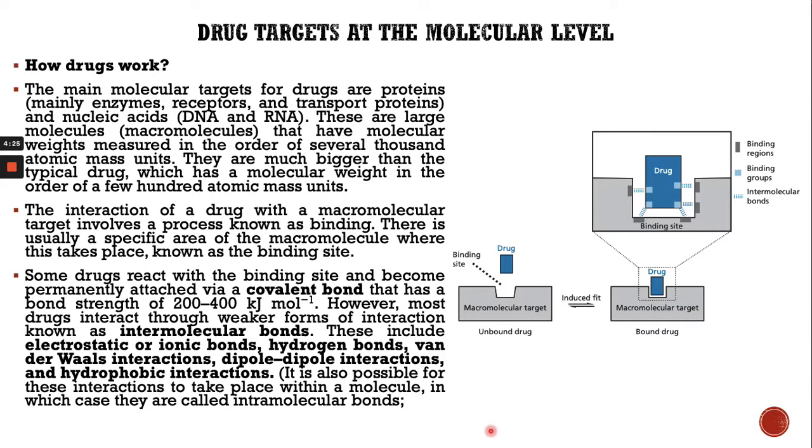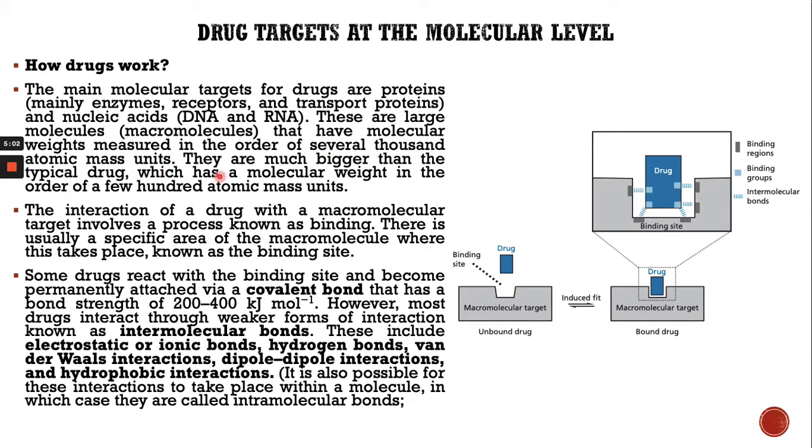So how does a drug work, or how does it act on a target at the molecular level? As you all know, the main molecular targets of drugs are proteins, mainly enzymes, receptors, and transport proteins, and nucleic acids, which are DNA and RNA. They are all macromolecules. The drugs are small molecules, and the macromolecules are the drug targets, with molecular weights of several thousand atomic mass units.